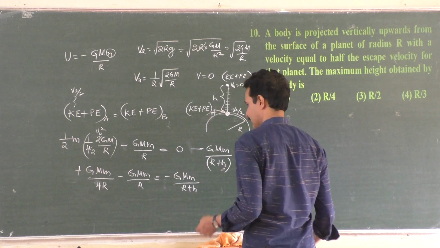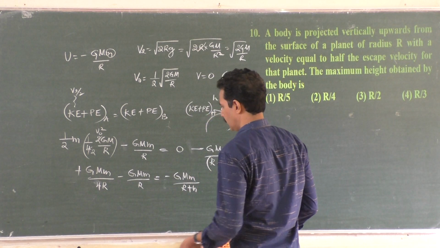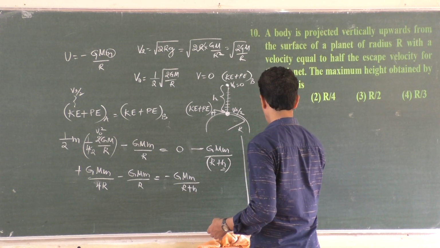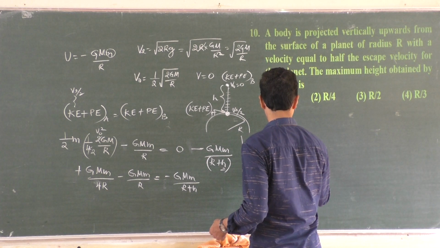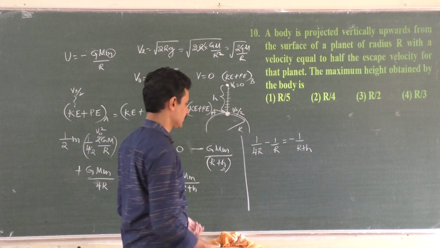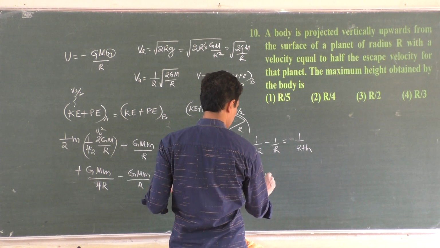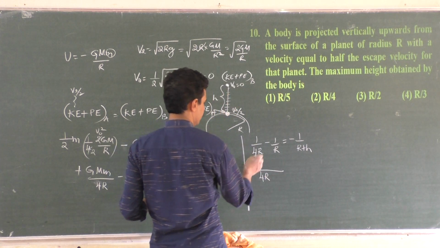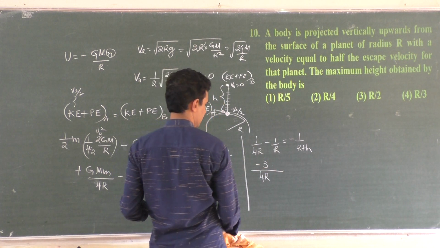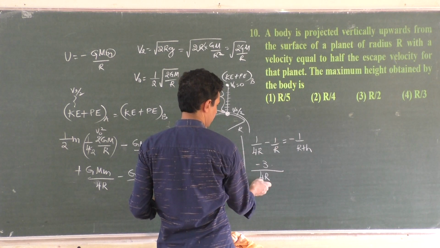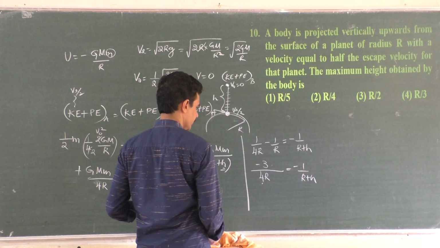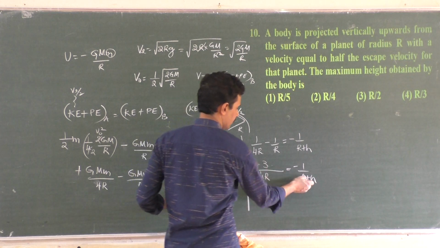Right. Next. This minus GMm can be cancelled. So you can write 1 by 4r minus 1 by r is equal to minus 1 by r plus h. Isn't it? You can take 4r common. What you will get? 4r, 1 minus 4, that is minus 3, equals minus 1 by r plus h. h cannot be negative here. Minus minus gets cancelled. 3r plus 3h, cross multiplication.